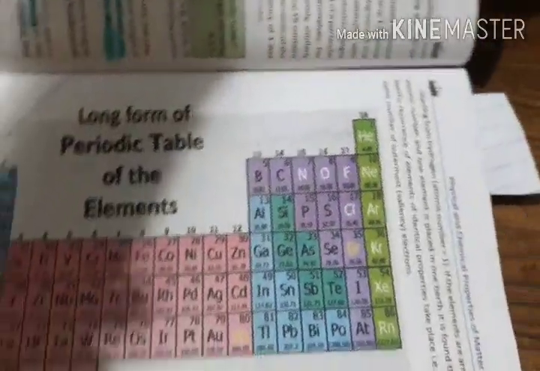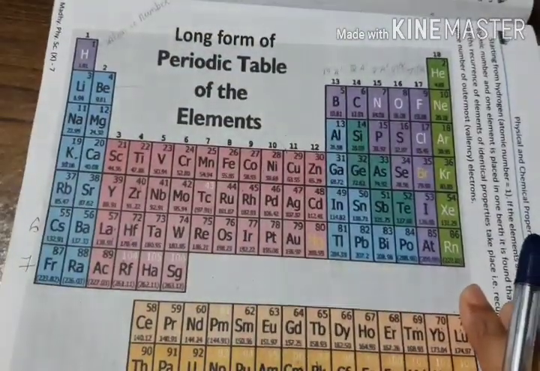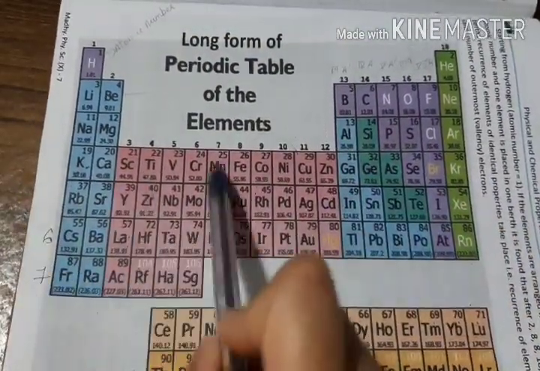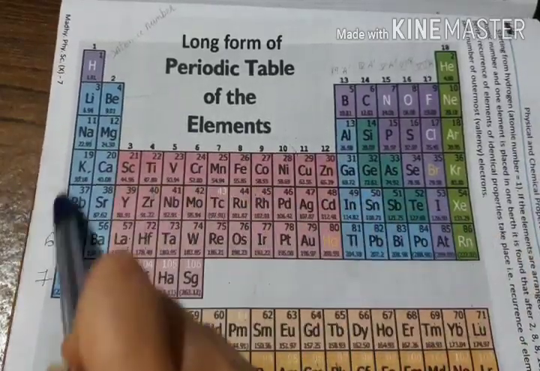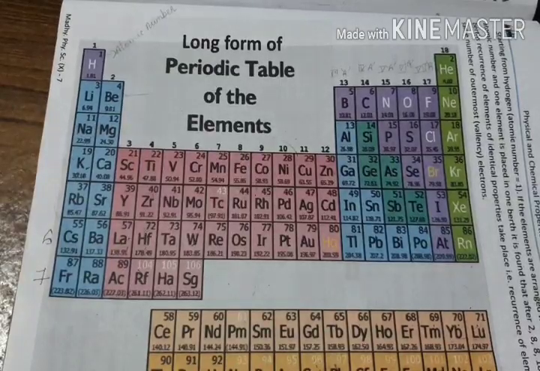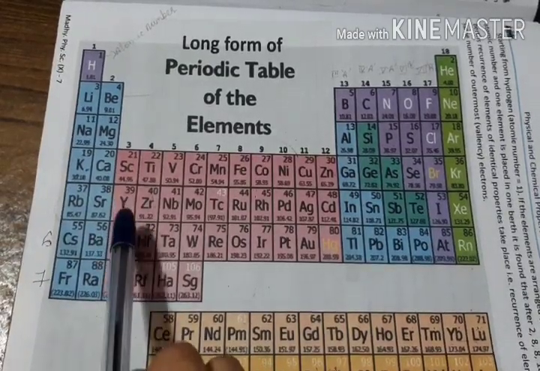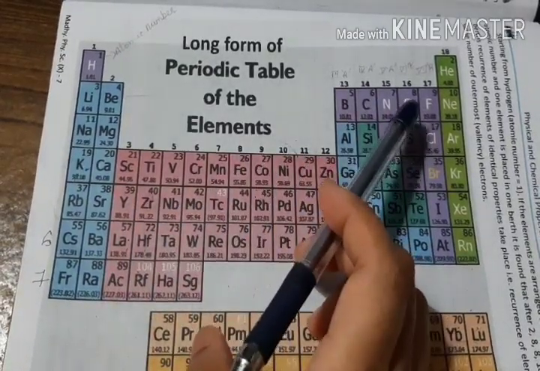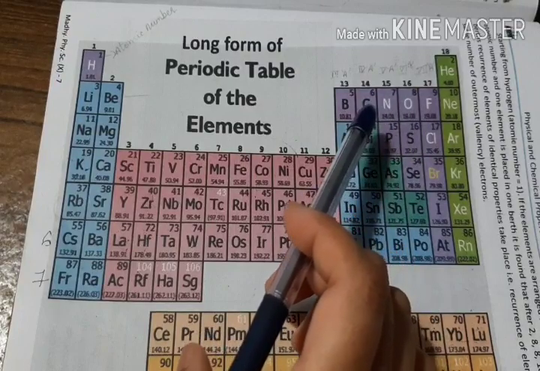Last time you saw the periodic table. If you look at the periodic table out here, these are your metals, and the purple ones out here are your non-metals. Metals have a tendency to lose electrons. Non-metals have a tendency to accept electrons.